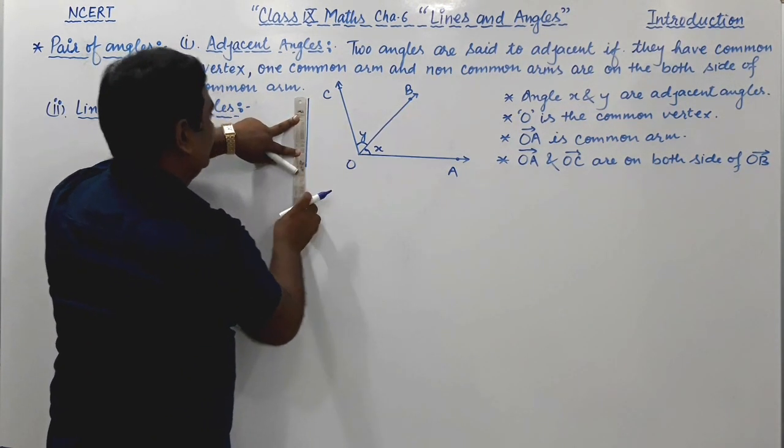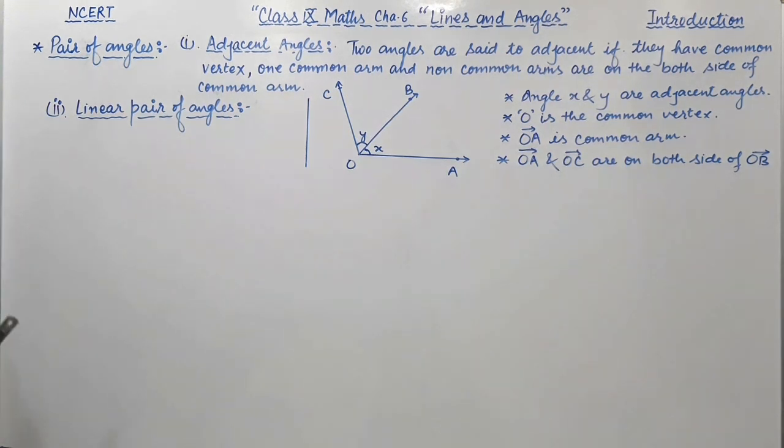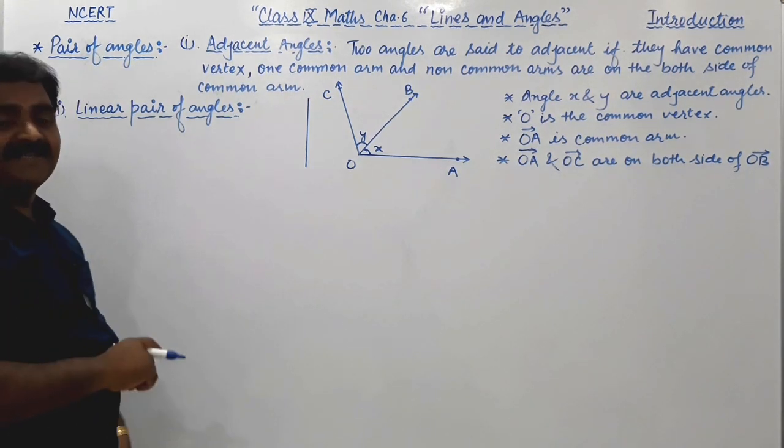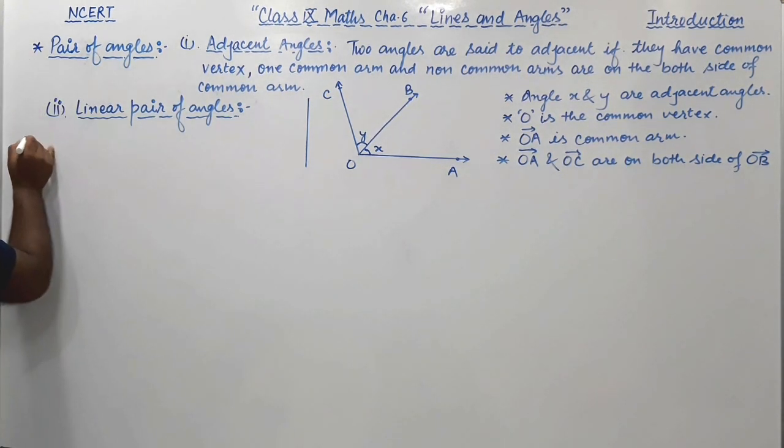What we are going to discuss, linear pair angles, is actually adjacent angles, right?